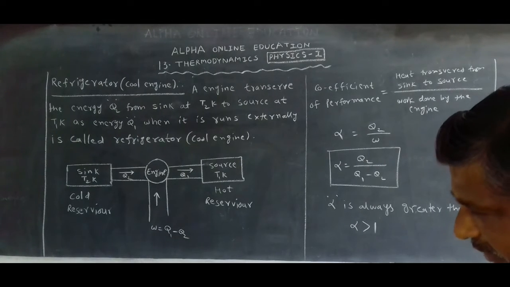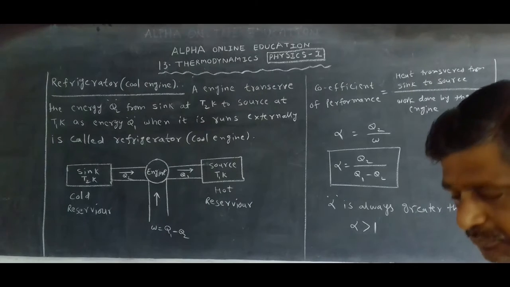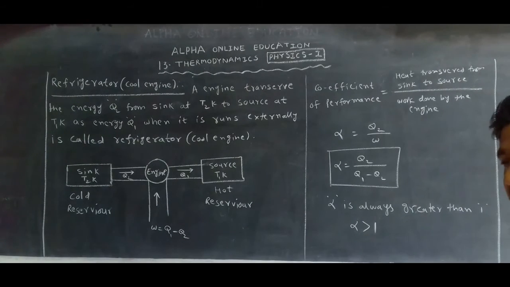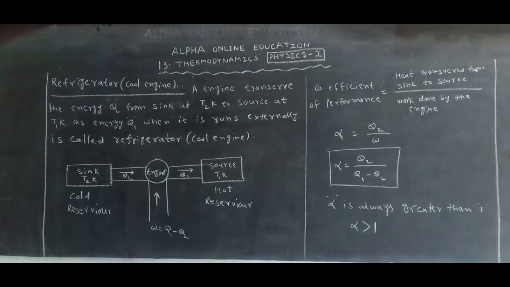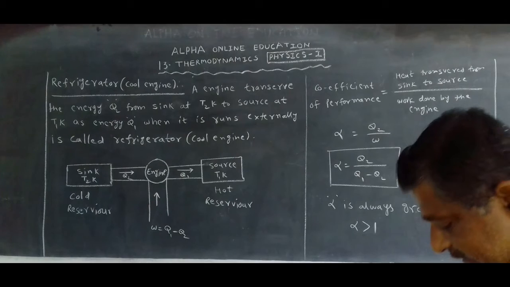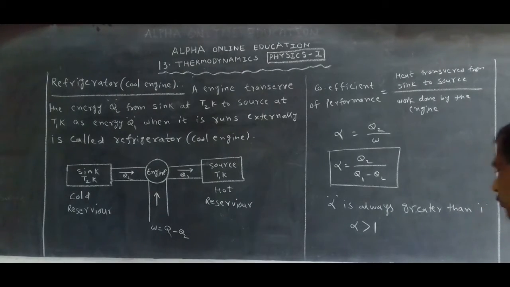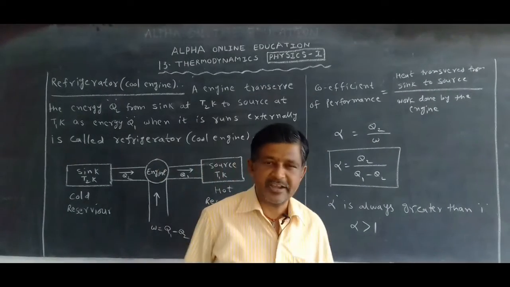The method of working of a heat engine and of a cool engine are quite opposite. But the Carnot engine acts as a heat engine in one direction and as a cool engine in another direction. Anyhow, the topic Carnot engine and efficiency is very, very important for an 8 marks question.